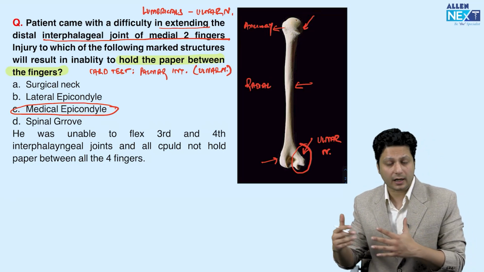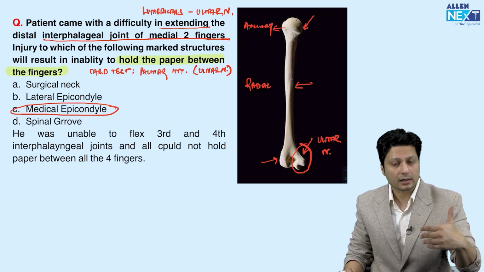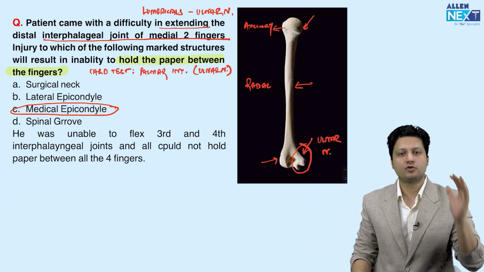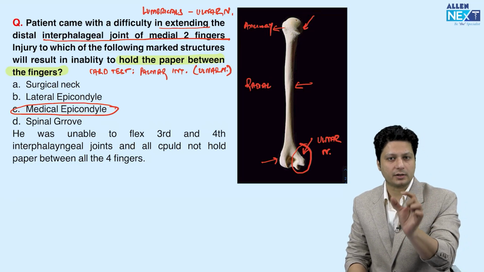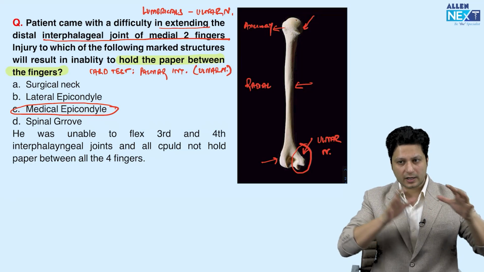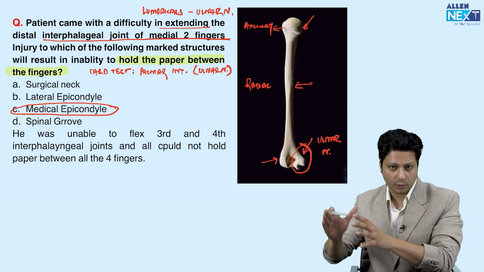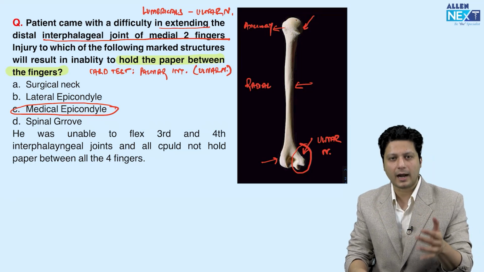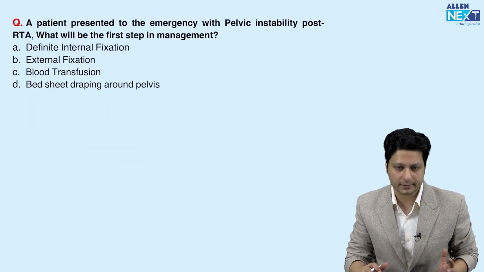As far as children are concerned, lateral condylar fractures have an impact on the ulnar nerve as a late complication. Supracondylar fractures are responsible for injuring the anterior interosseous branch of the median nerve. These are the other facts related to fractures around the elbow joint in a child. Here the question is simple and the answer is straightforward.